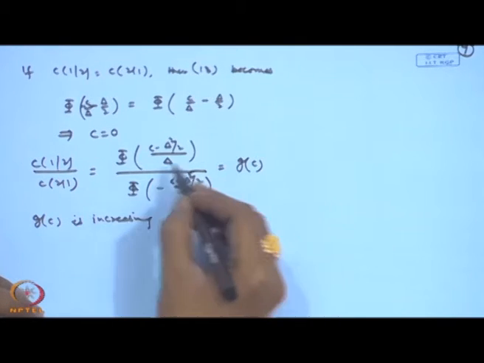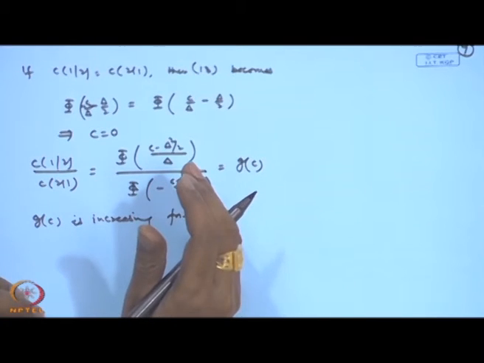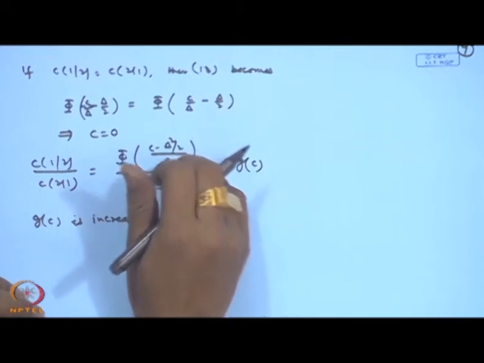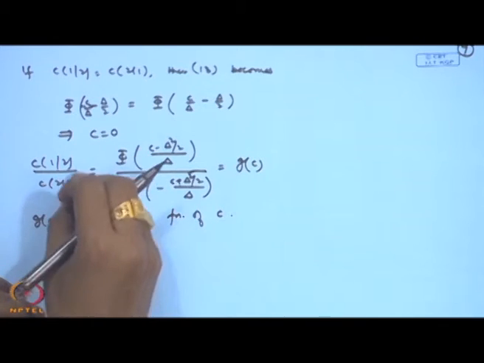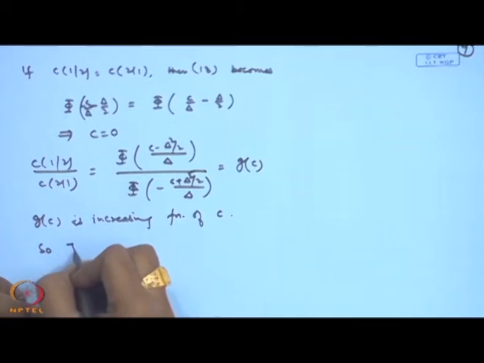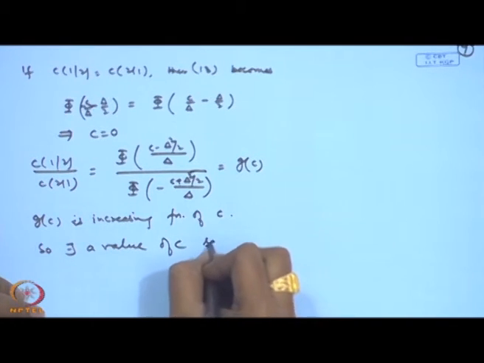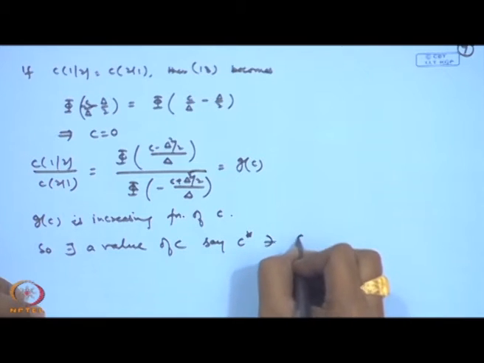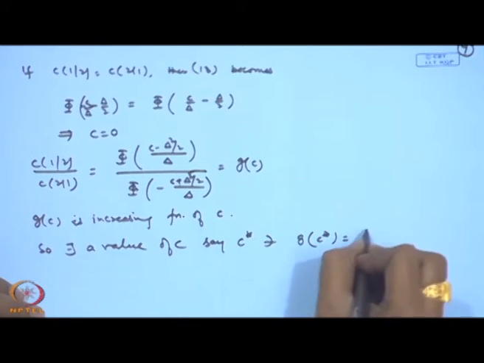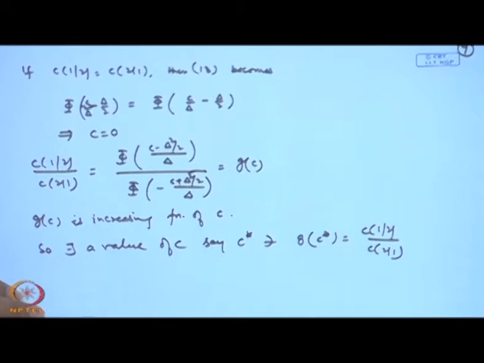So, if it is an increasing function, then certainly there exists a value of C for which equality will be attained. So, there exists a value of C, say C star, such that g of C star is equal to C1 given 2 by C2 given 1. That means, the solution will always exist.